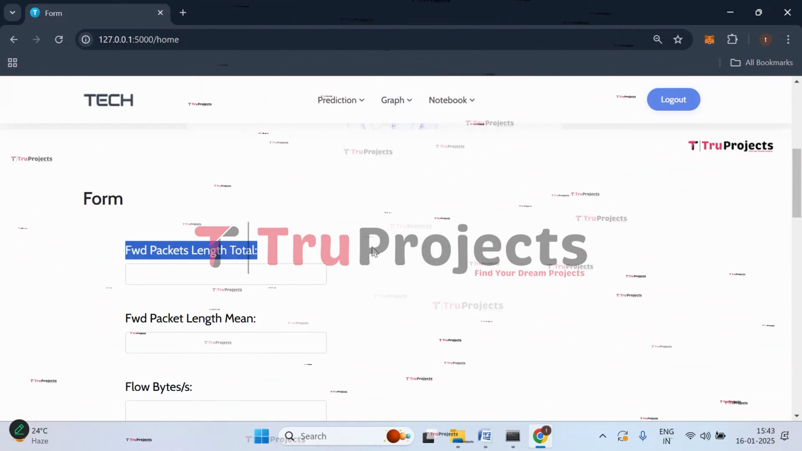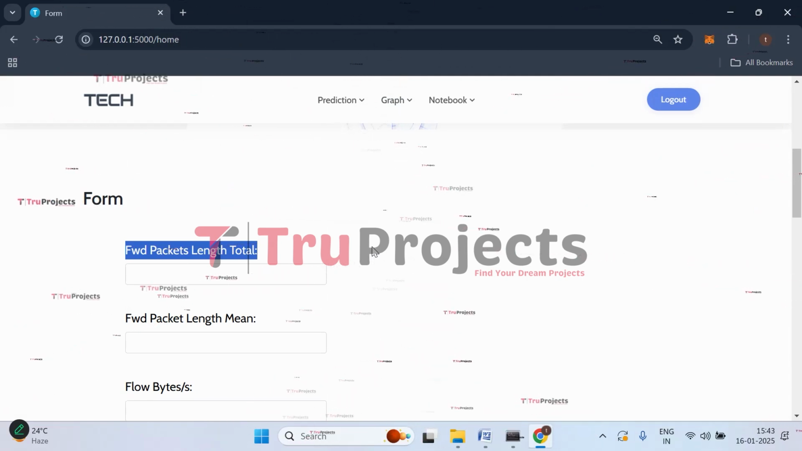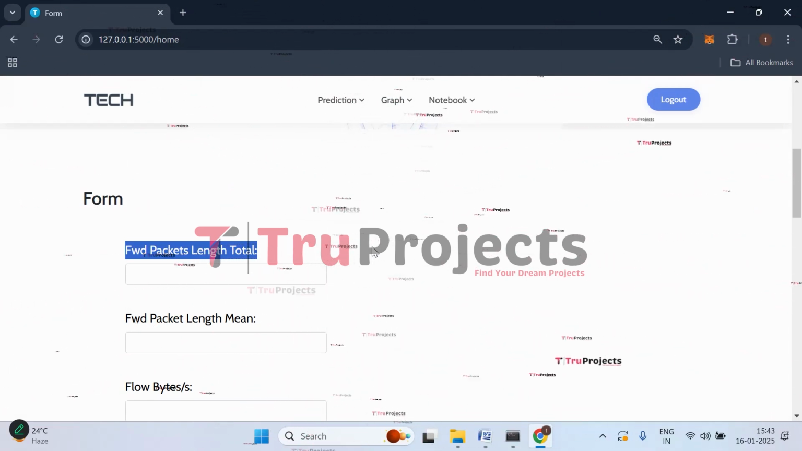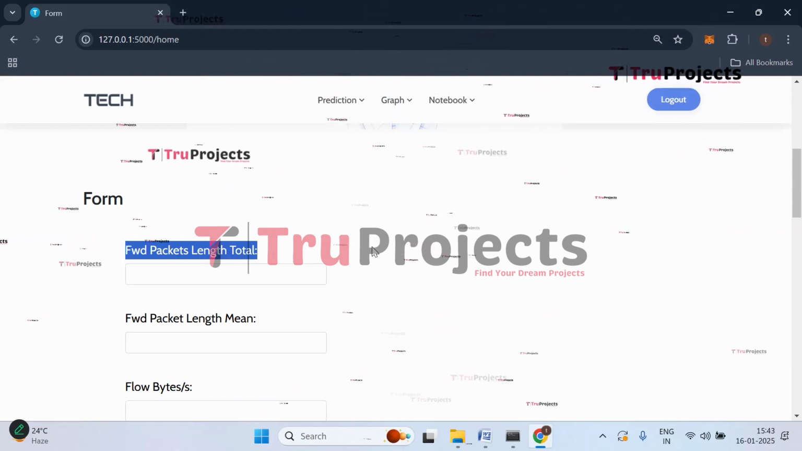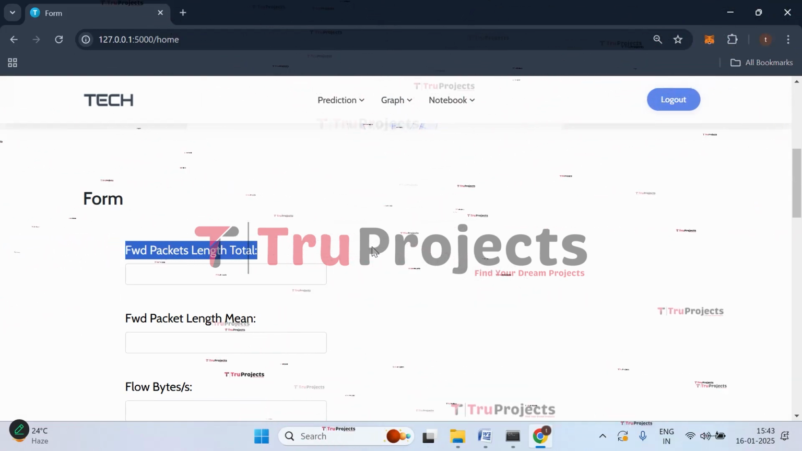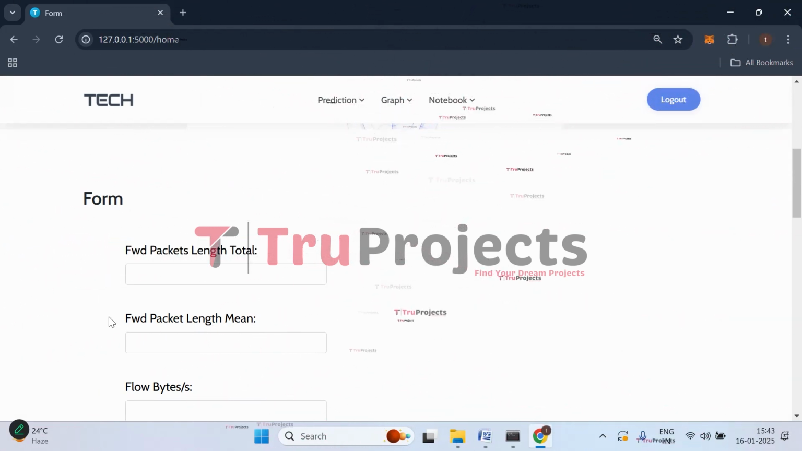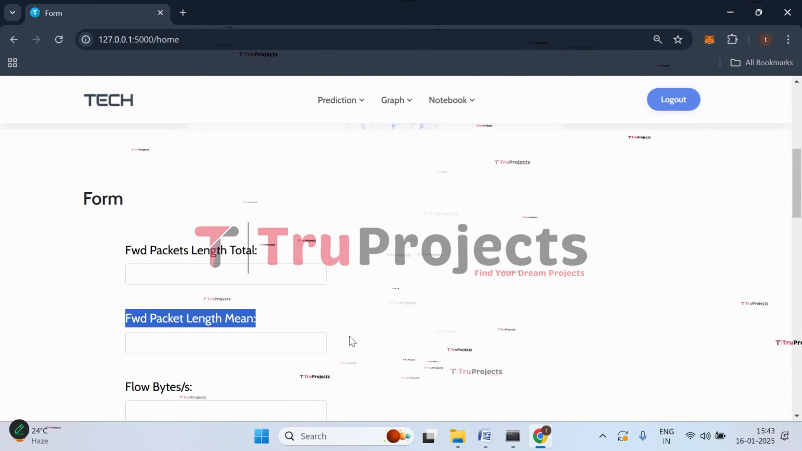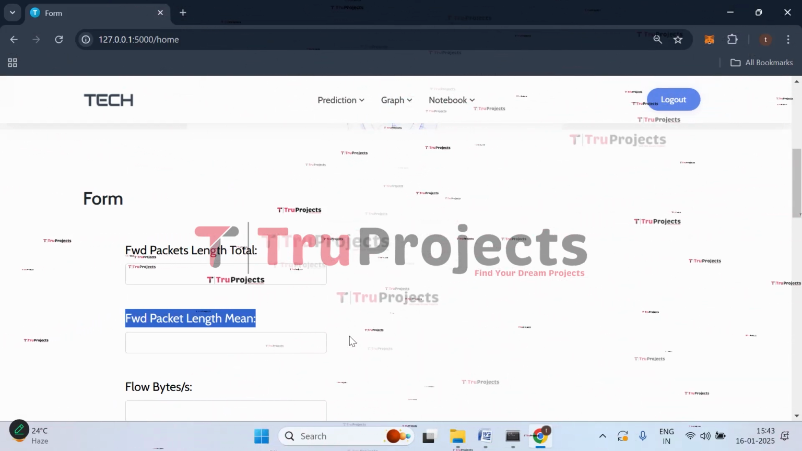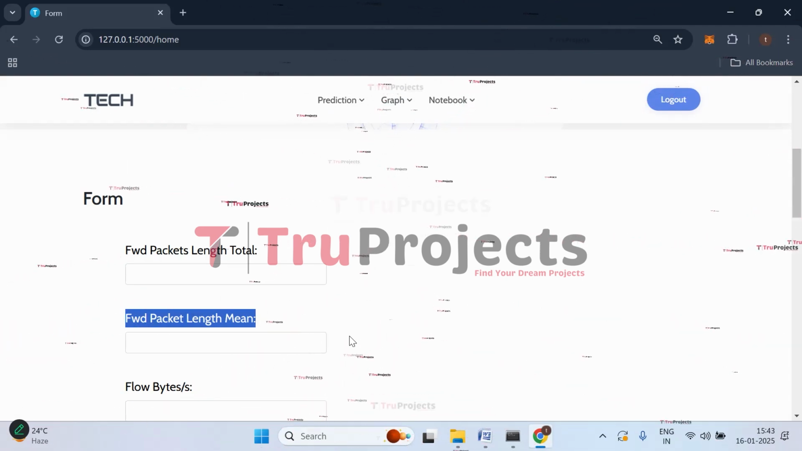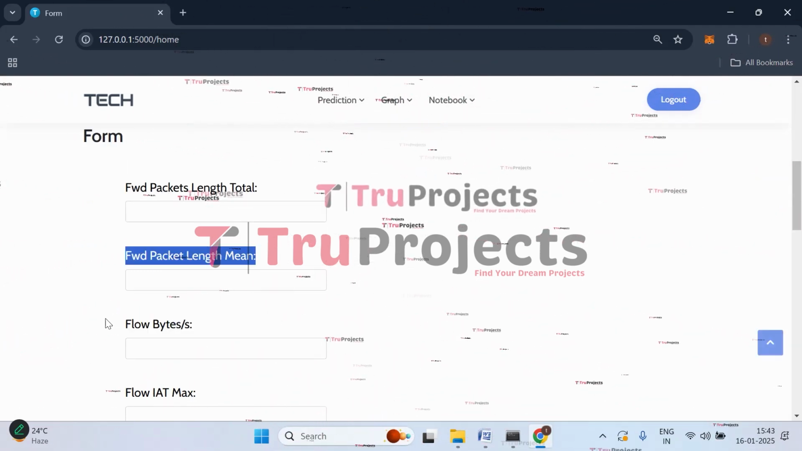The first parameter we have is the forward packet length total. It is the total length of all packets in the forward direction, that is from source to the destination, during the flow. It indicates the volume of the data sent by the sender. Then we have forward packet length mean. It is the average length of forward packets in a flow. It reflects the typical size of packets sent in the forward direction.